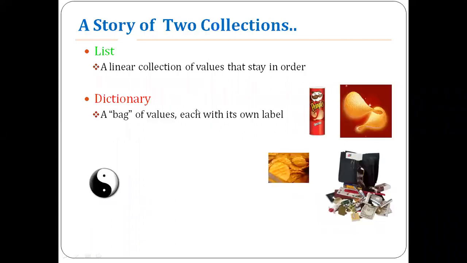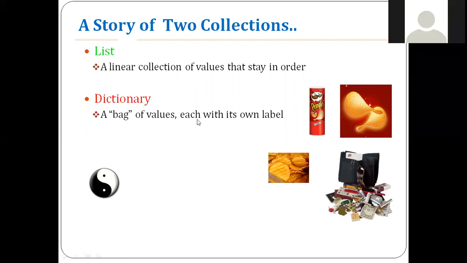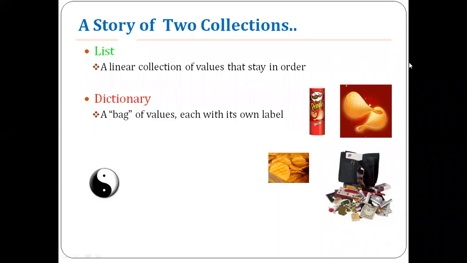So there are two kinds of collections we can talk about. In the last class, we talked about lists, right?